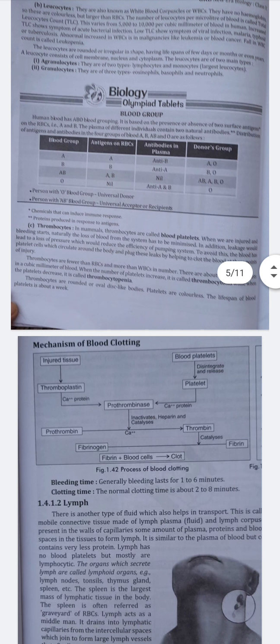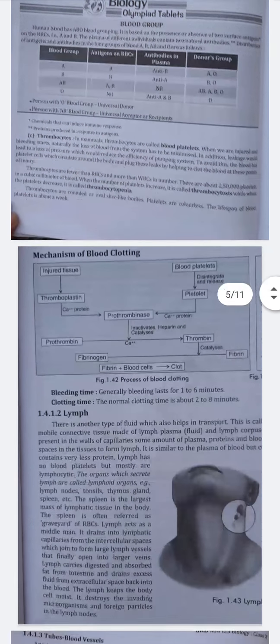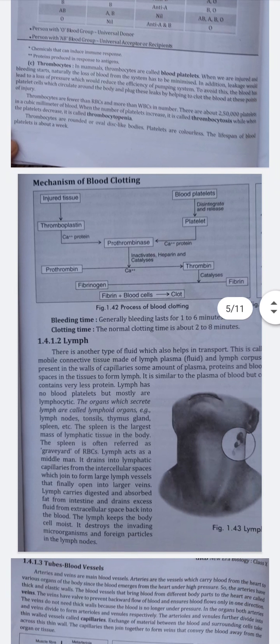Thrombocytes are rounded oval disc bodies. Platelets are colorless. The lifespan of platelets is about a week. Mechanism of blood clotting. How does a blood clot form?